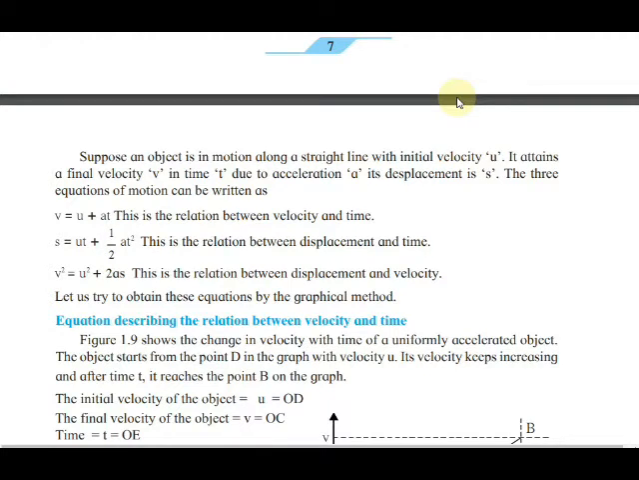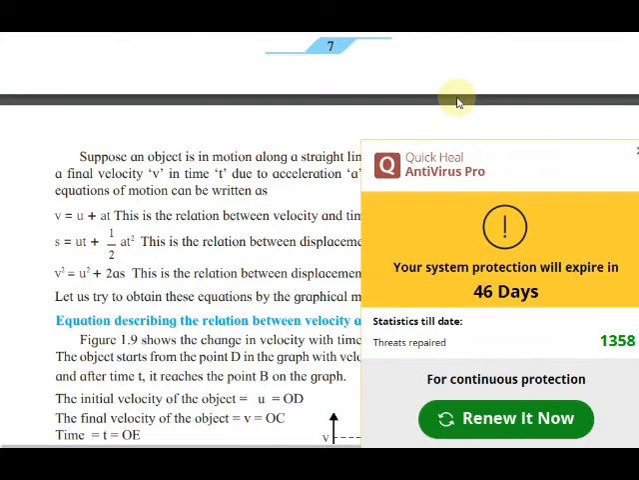So, if the relation between velocity and time is asked, which equation will you write down there? v is equal to u plus at. The relation between displacement and time: displacement means s. s is equal to ut plus 1/2 at square.